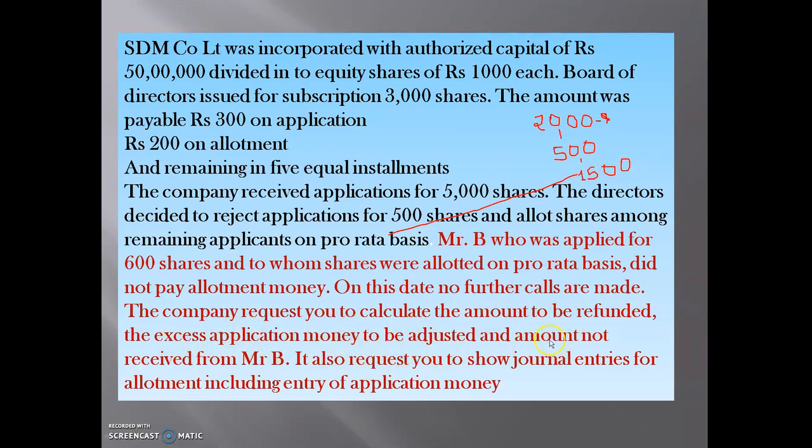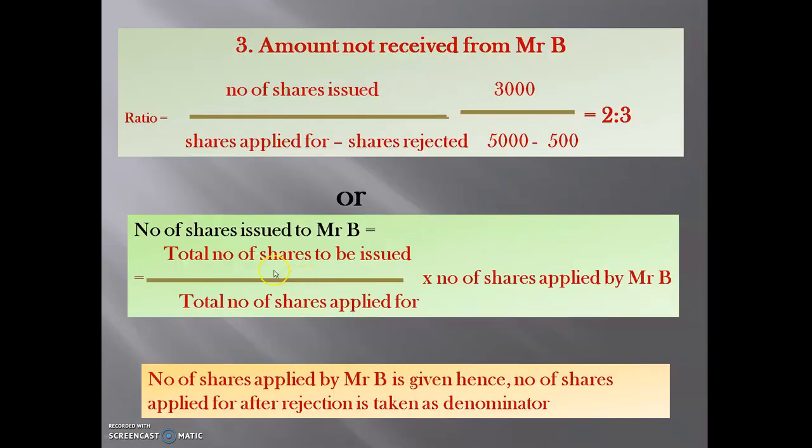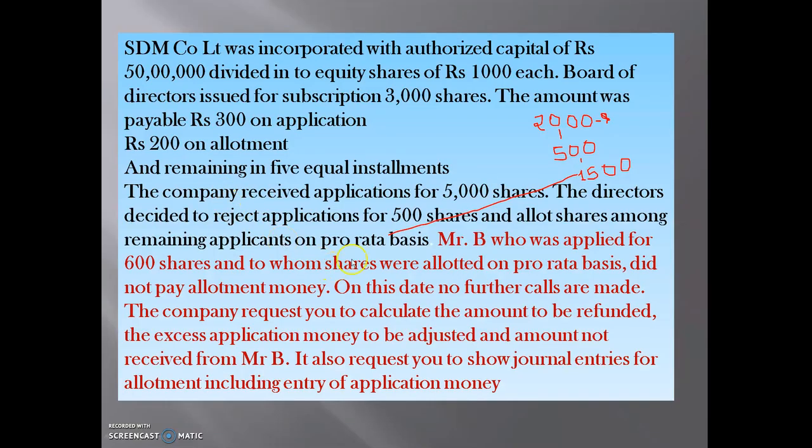We did this. Next, the amount not received from Mr. B. See here, very simple. For that, the ratio is number of shares issued divided by shares applied for minus shares rejected. Whatever is given, we have to take as the denominator, and the one you want to find out, we have to take on the upper side. Here the number of shares applied by Mr. B is given in the question.